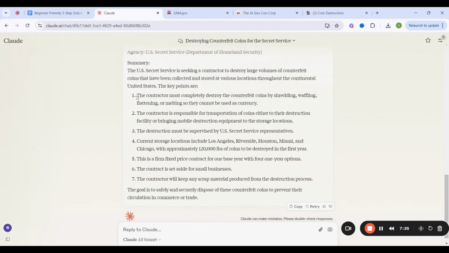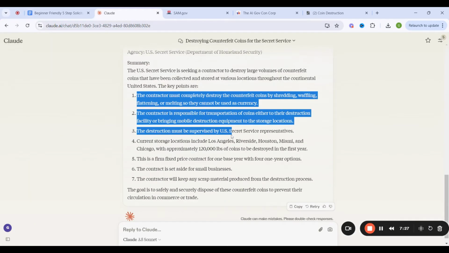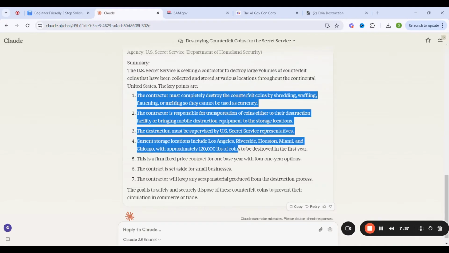The points are: the contractor must completely destroy the counterfeit coins by shredding, waffling, flattening, or melting so they cannot be used as currency. The contractor is responsible for transportation of coins either to their destruction facility or bringing mobile destruction equipment to the storage location.